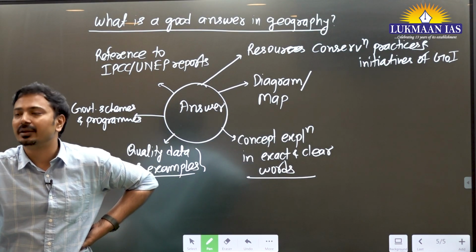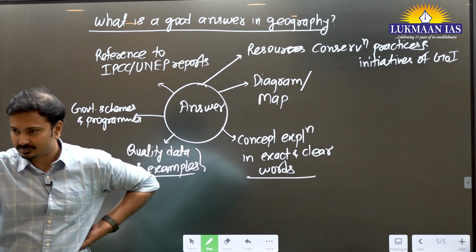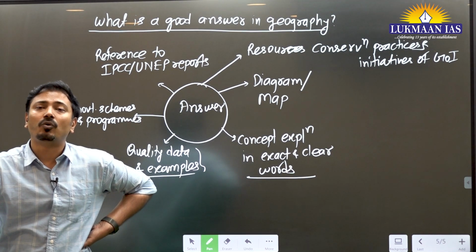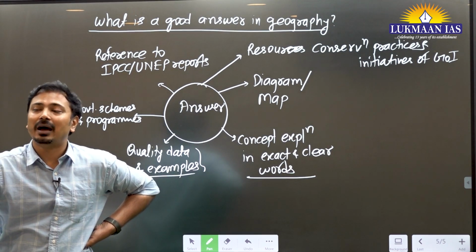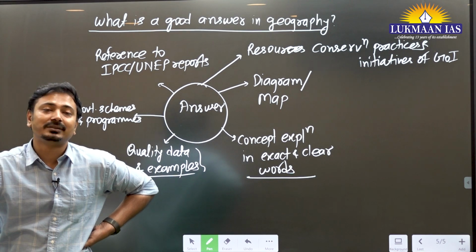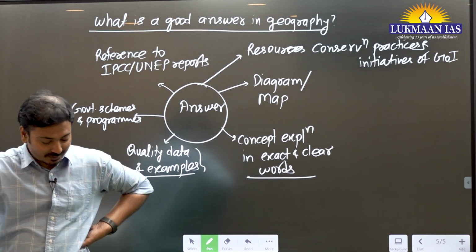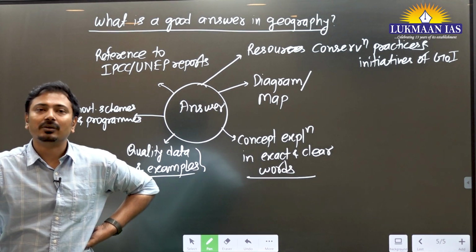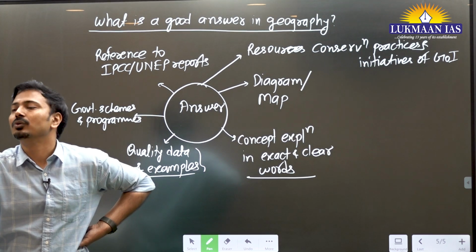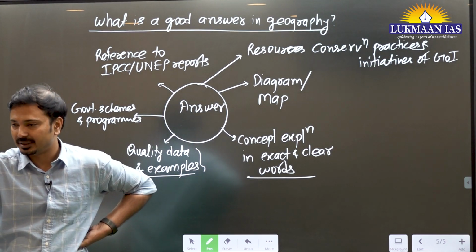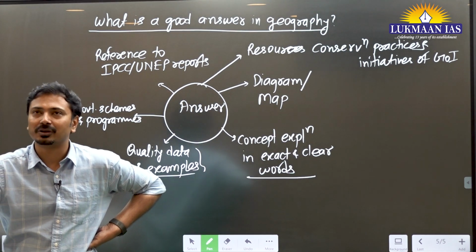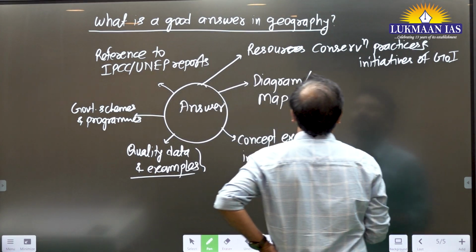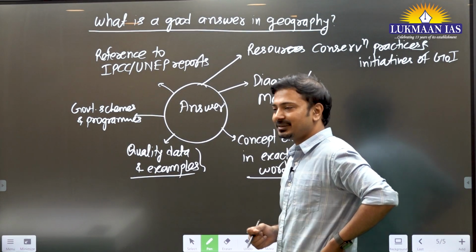Jal Jeevan Mission is for drinking water supply. Yes, you can mention that, or water harvesting, or watershed management, or the scheme related to irrigation in agriculture. Basically you should know some of the government initiatives. For forests, afforestation related initiatives. You should be able to mention resource conservation practices, because there will be questions on resources.